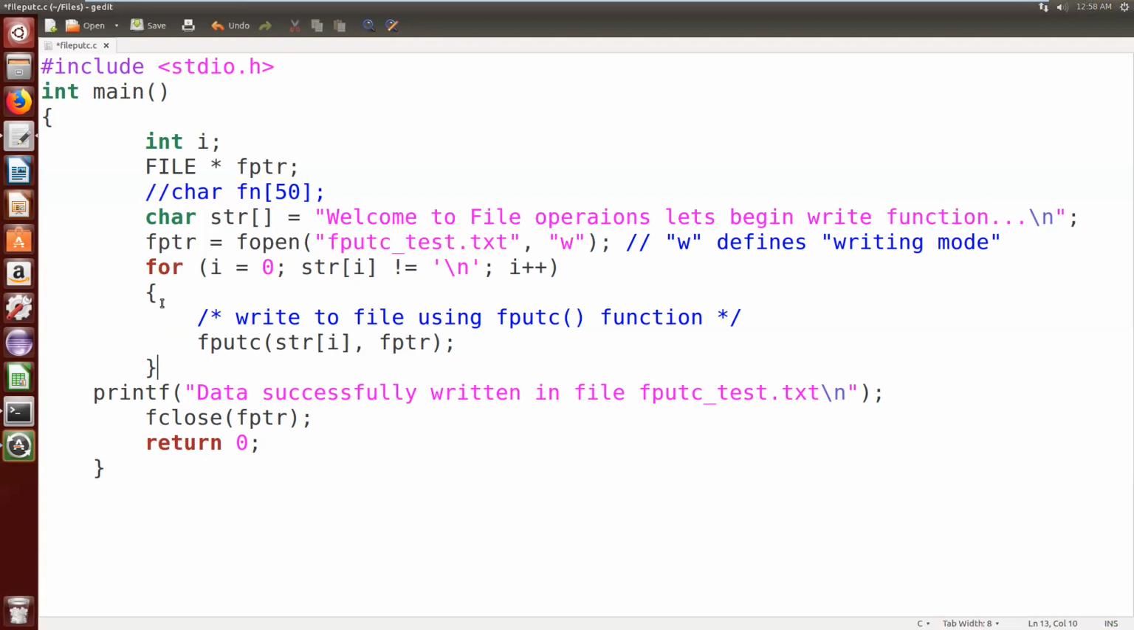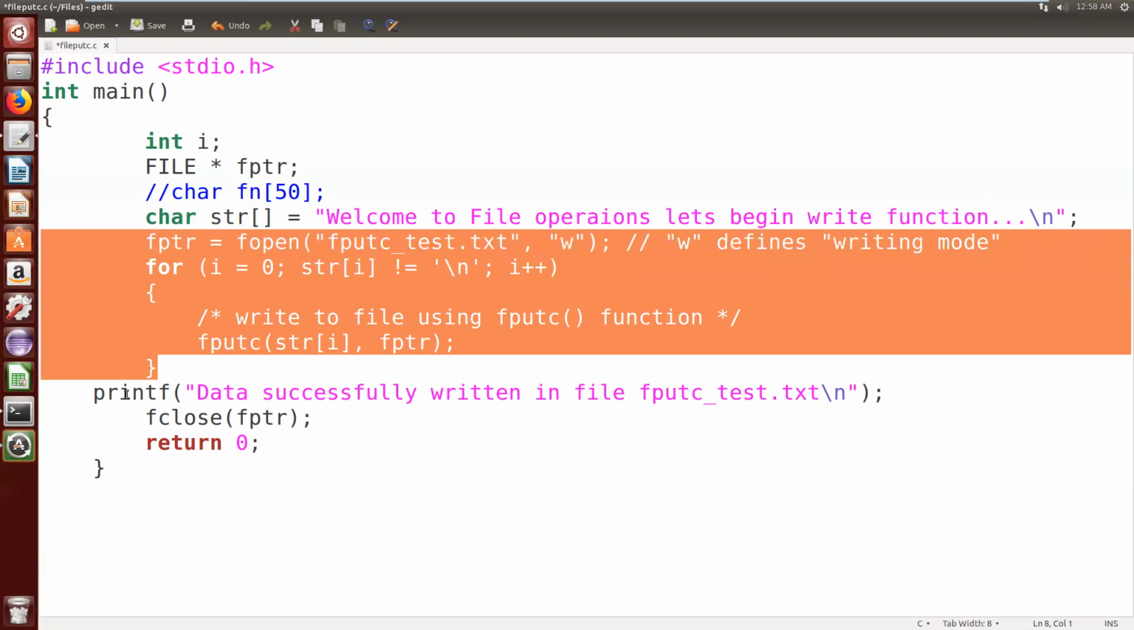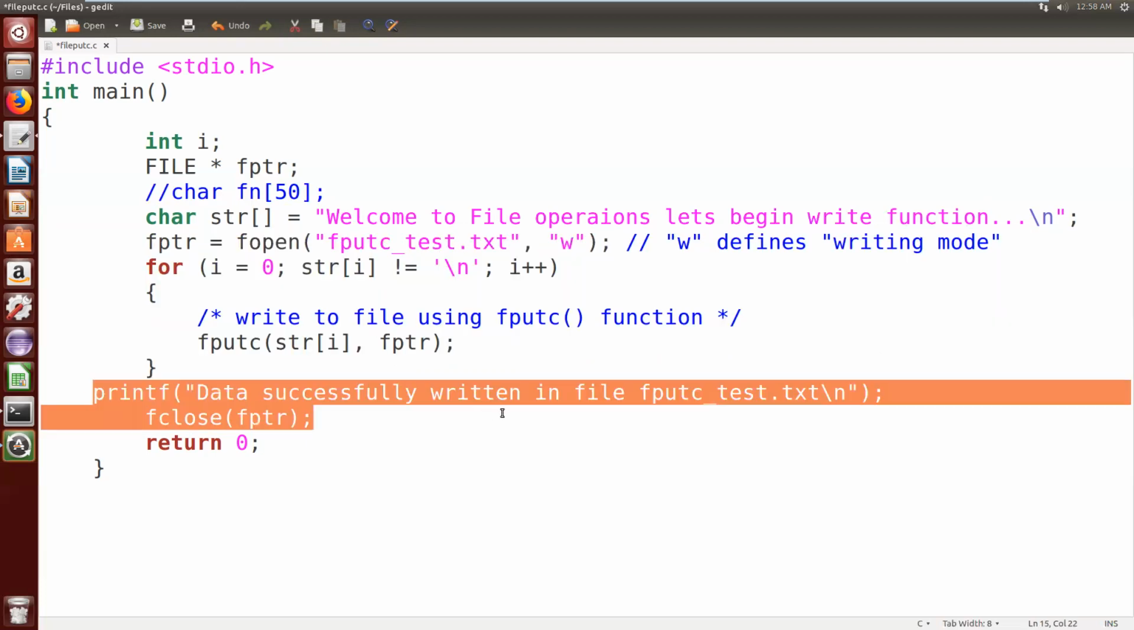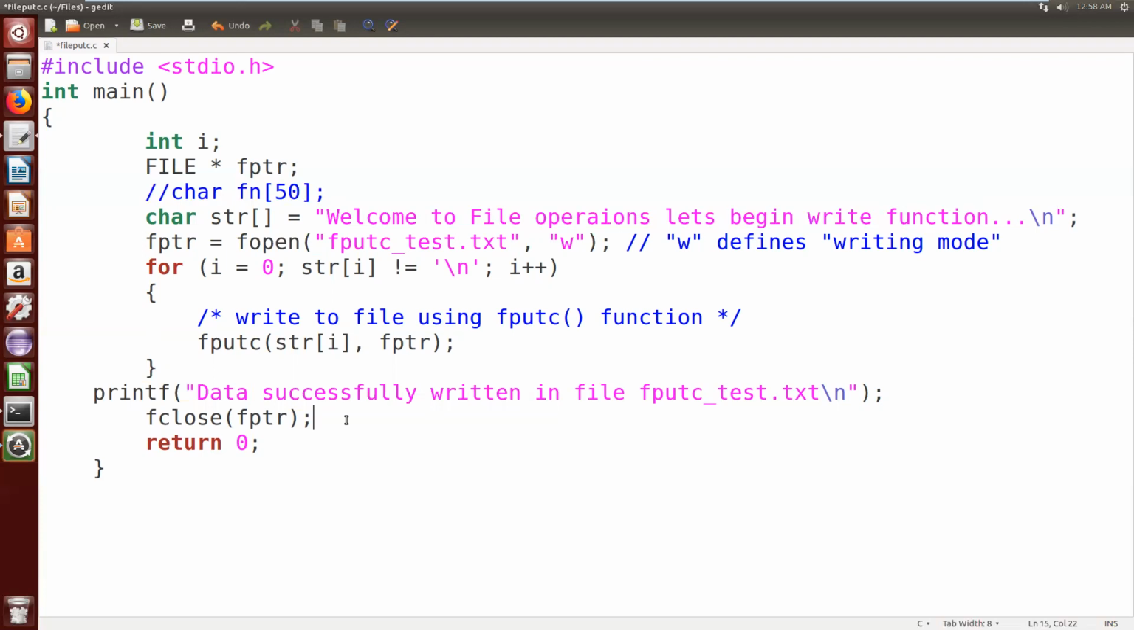Once the data is written into the file successfully, I want to print one message for understanding sake: Data successfully written in the specified file. Finally, I want to close that file by using the fclose function. We need to close whatever file is opened. You have to close it at the end by using the fclose function.